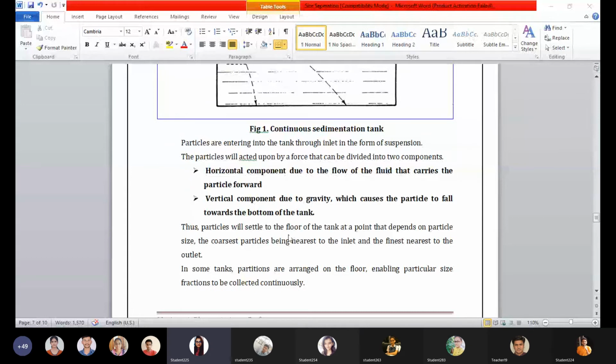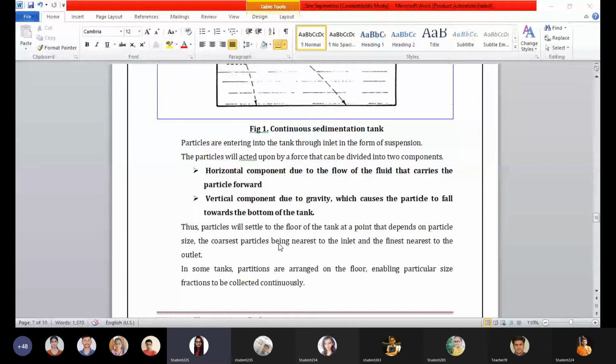In some tanks, partitions are arranged on the floor, enabling particle size fractions to be collected continuously. So we can also make partitions in the tank. Such an arrangement will give you precisely size-separated particles.